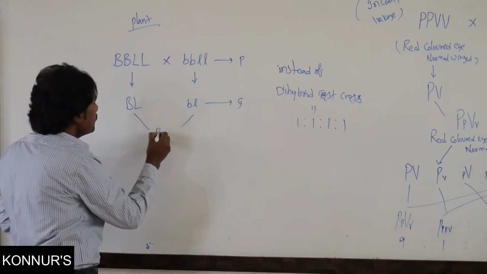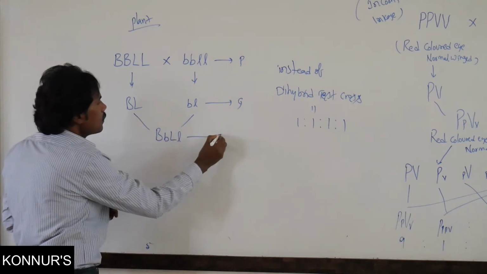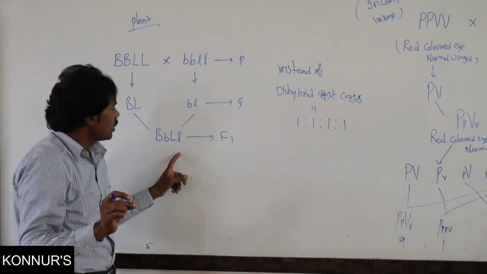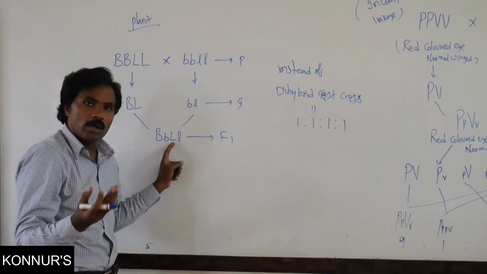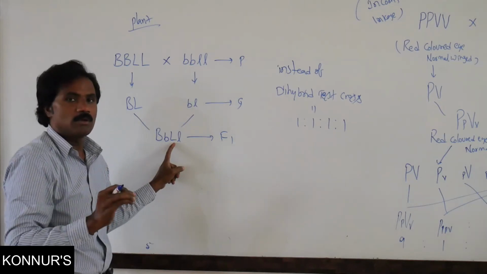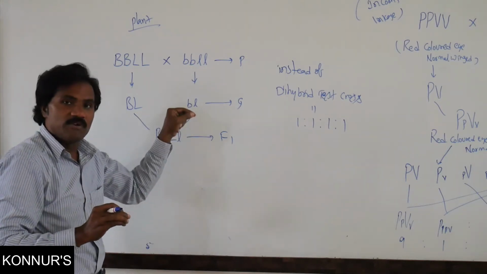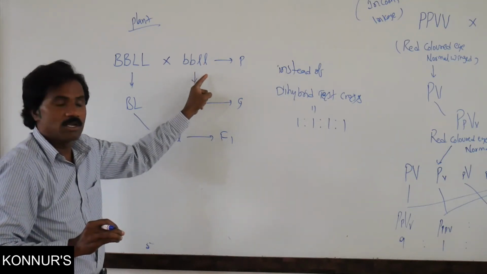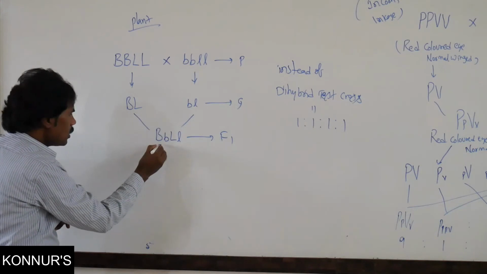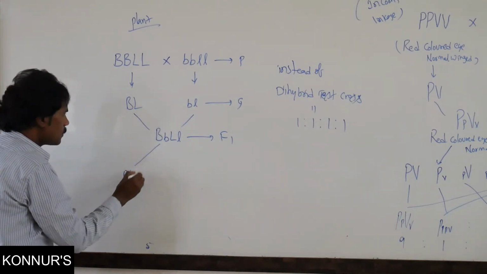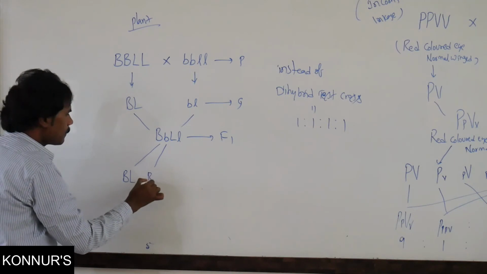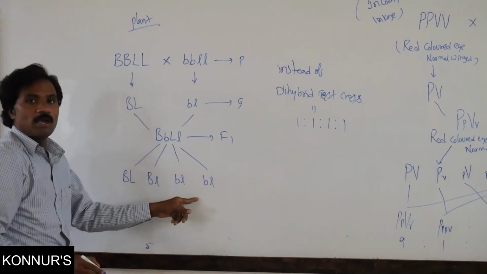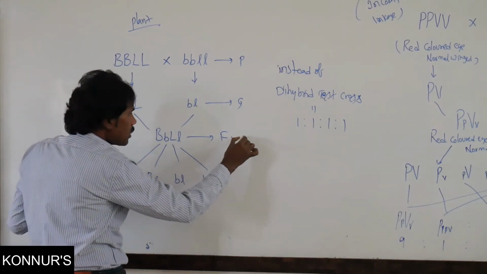In the F1 hybrid, all are blue color flowered as well as elongated pollen grains only. If it is crossed with the recessive parent, here the possible gametes are these.